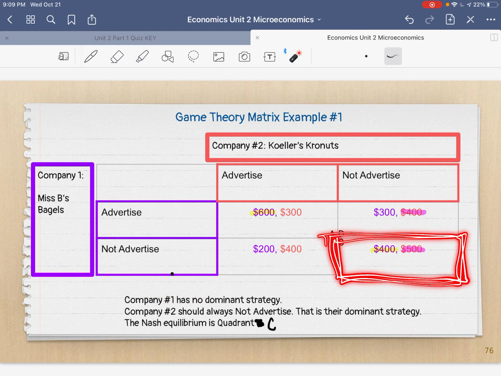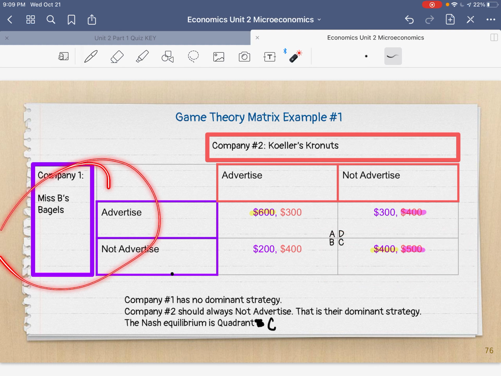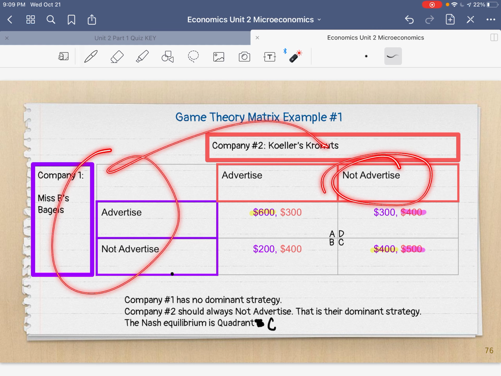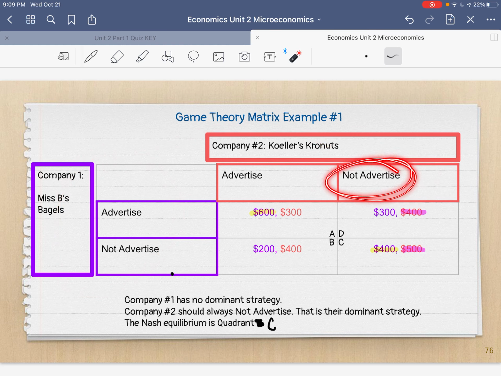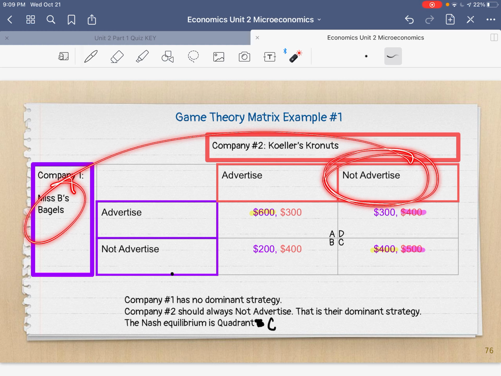The reason why is if Miss B's economists, her strategists, looked at this game theory and figured it out, they would see that Miss Keller is always going to not advertise. That is her dominant strategy. So that's what she's going to do no matter what, because I'm going to make money no matter what that way. Okay? So Miss B's economist, her company, knows that I'm always not going to advertise.